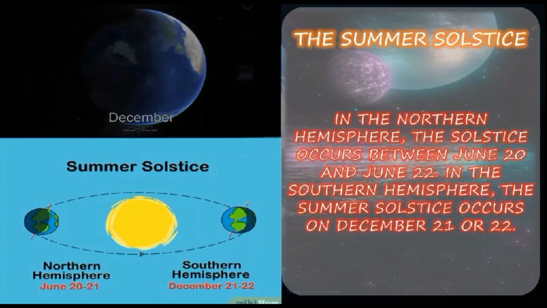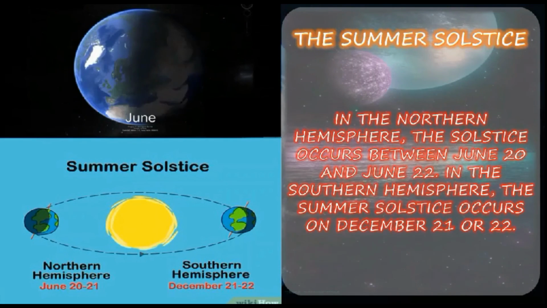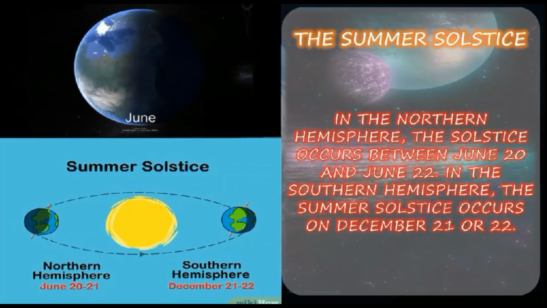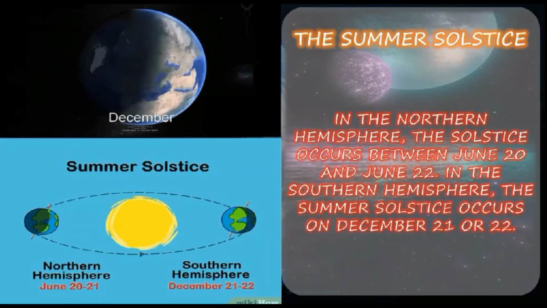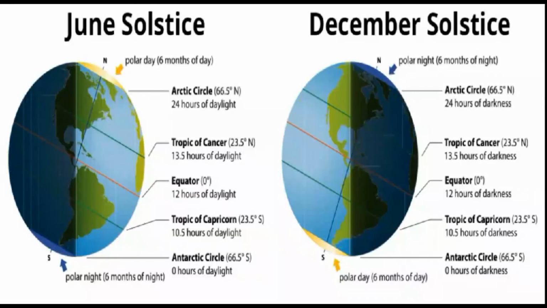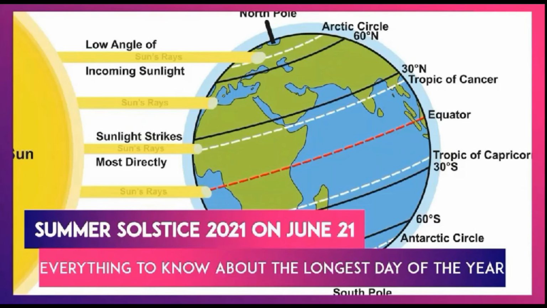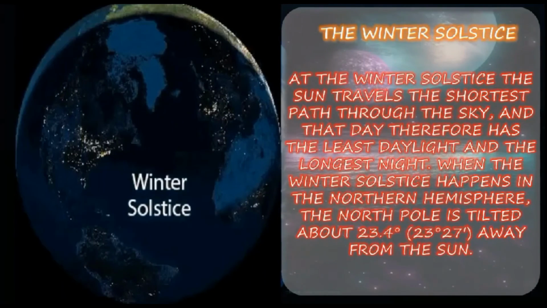In the northern hemisphere, the summer solstice occurs between June 20 and June 22. You got it? June. And in the southern hemisphere, the solstice occurs from December 21 to 22. So the summer solstice occurs in June in the north, and in the south it is December time. Here you can see the June solstice and December solstice. Right. So, everything to know about the longest day of the year. Here you can see the North Pole and South Pole, Arctic Ocean, Tropic of Cancer, Equator, Tropic of Capricorn, and Antarctic Circle.